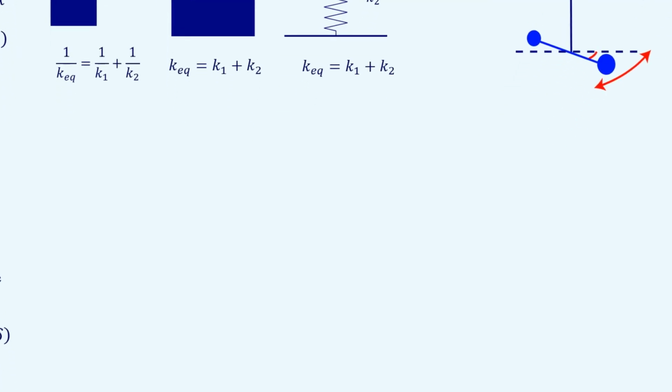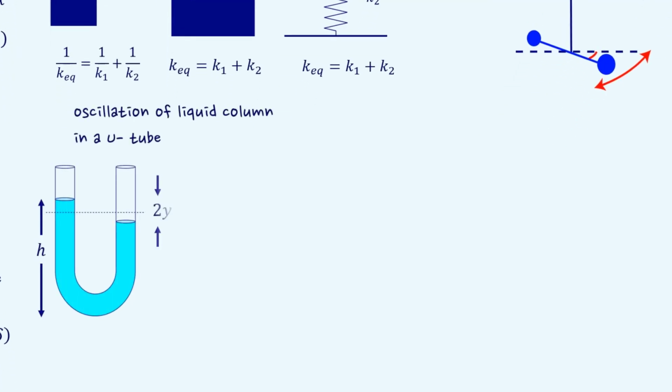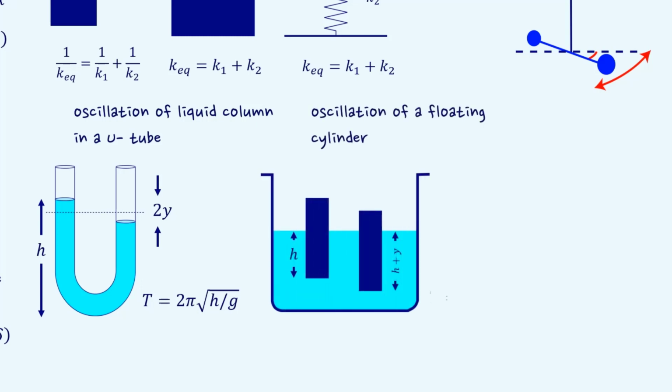Oscillatory liquid column in a U-tube has time period of vibration T equal to 2 pi square root of h by g. Here, the period of oscillation doesn't depend on the density of liquid. Time period of oscillation of a floating cylinder is T equal to 2 pi square root of h by g.